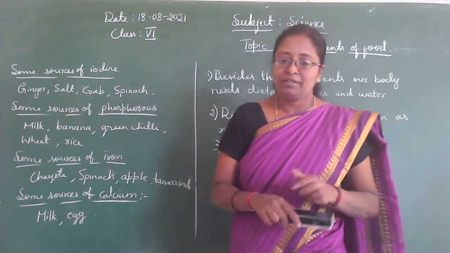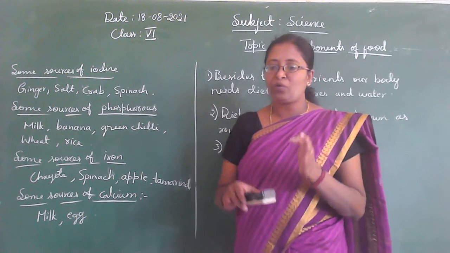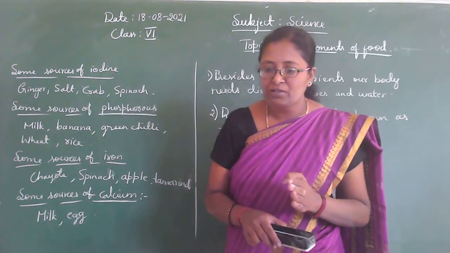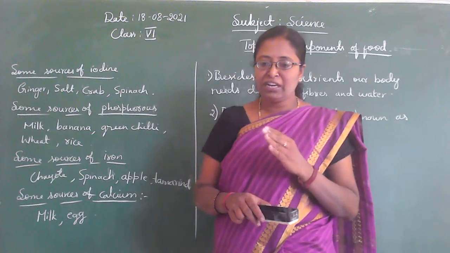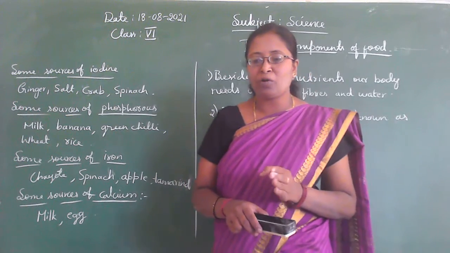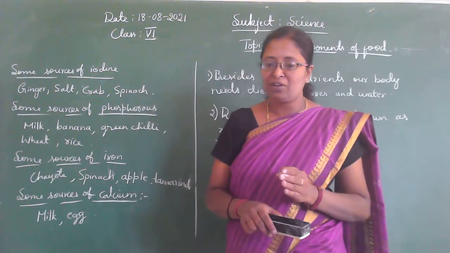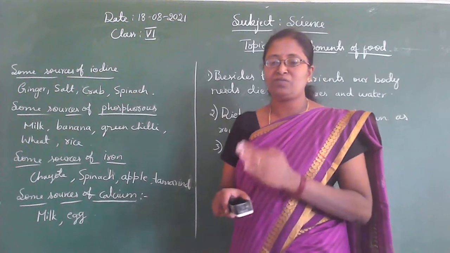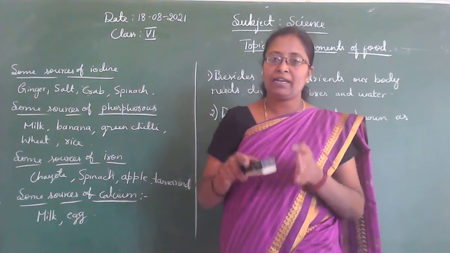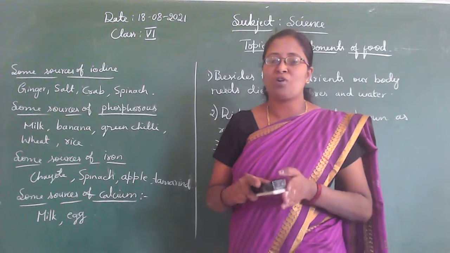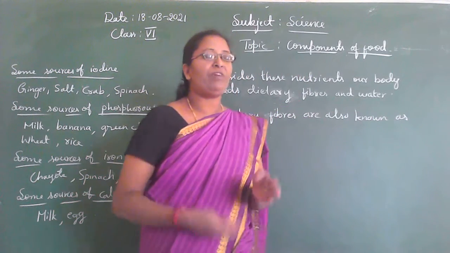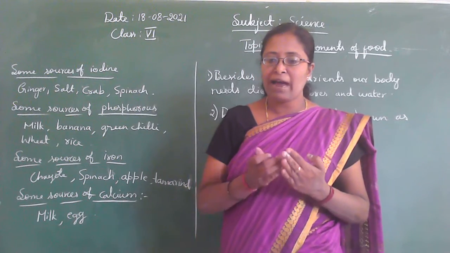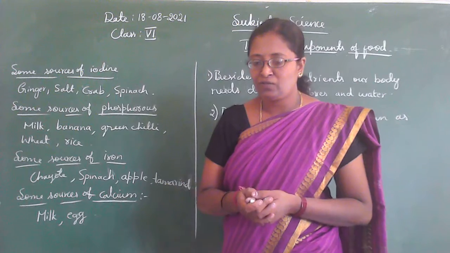So children, roughages are mainly provided to our body by plant products in our food. We eat some vegetables and fruits, so that provides the dietary fibers or roughages to our body. So mainly from where do we get the roughage? From the plant products in our food, isn't it, children?